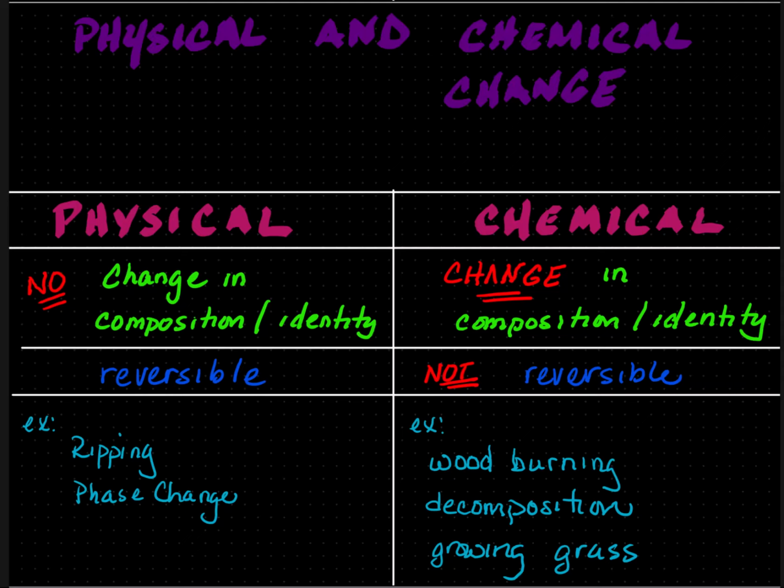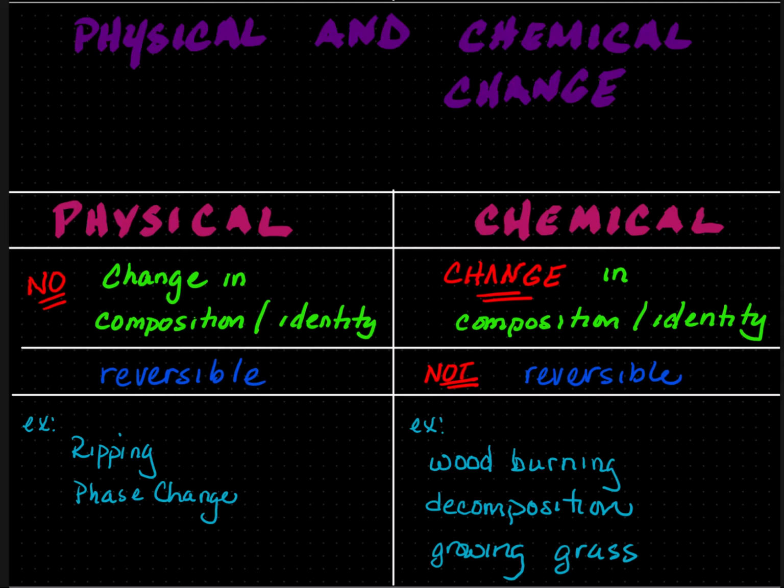It is not reversible. So if I have a piece of wood and I burn it, the wood before and the wood after are not the same. Afterwards, we might have ash, but we have flame, we have smoke, we have light, we have soot, which is not the same composition as the original piece of wood.